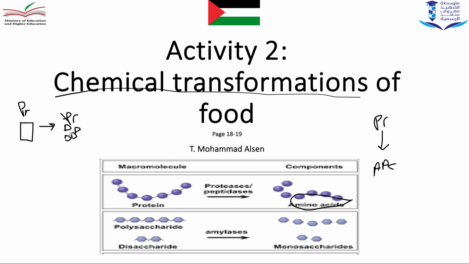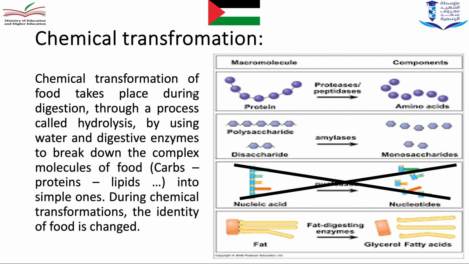Proteins. So in this case it is not a chemical transformation. So the chemical transformation means a change in the identity into a new substance.